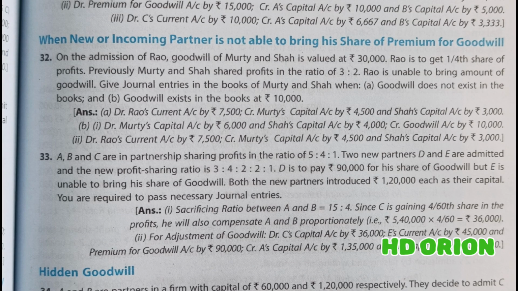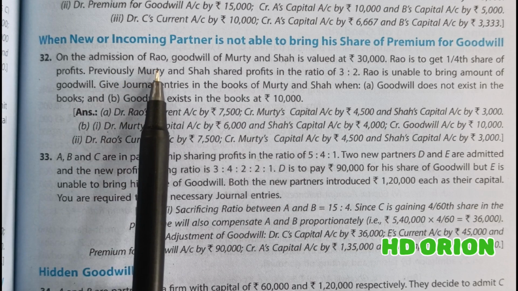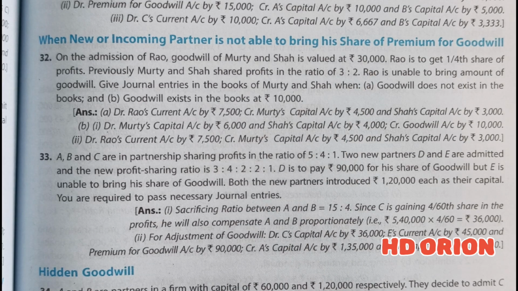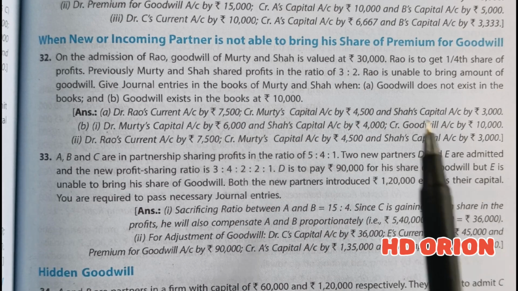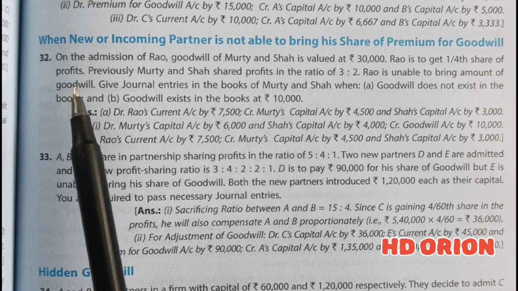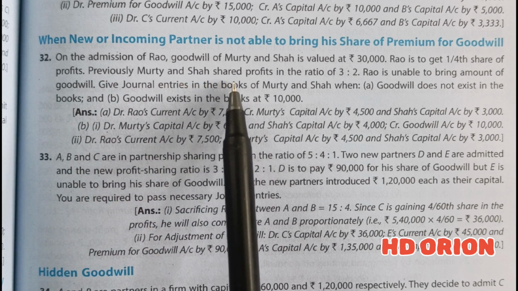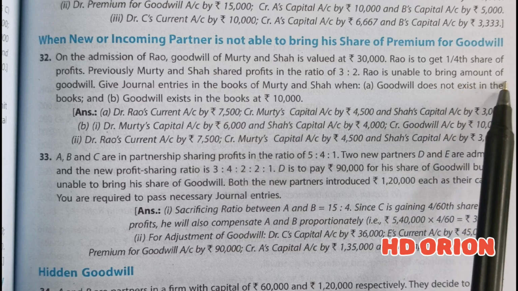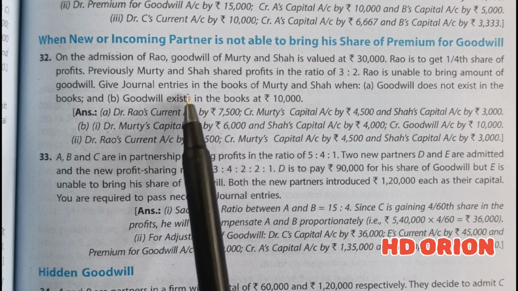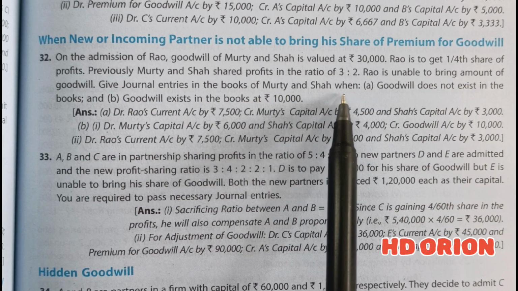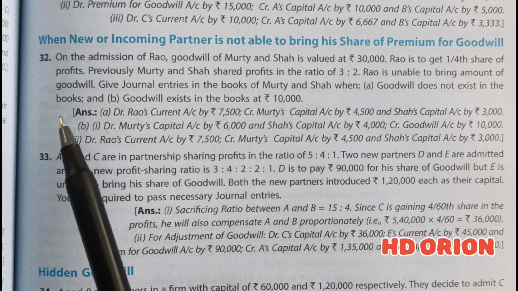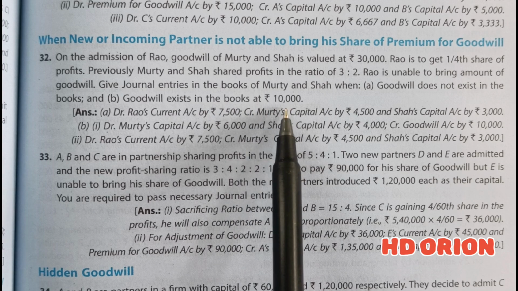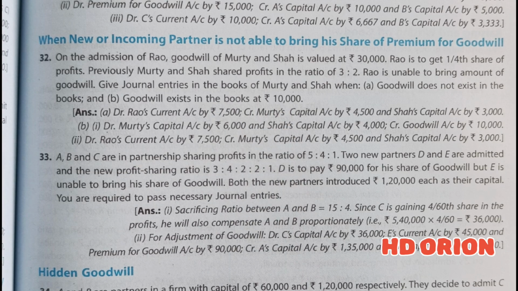So question number 32. On the admission of Rao, goodwill of Murthy and Shah is valued at rupees 30,000. Rao is to get 1/4 share of profits. Previously, Murthy and Shah shared profits in the ratio of 3:2. Rao is unable to bring the amount of goodwill. Give journal entries in the books of Murthy and Shah when goodwill does not exist in the books and when goodwill exists in the books at rupees 10,000. So let us see the solution.